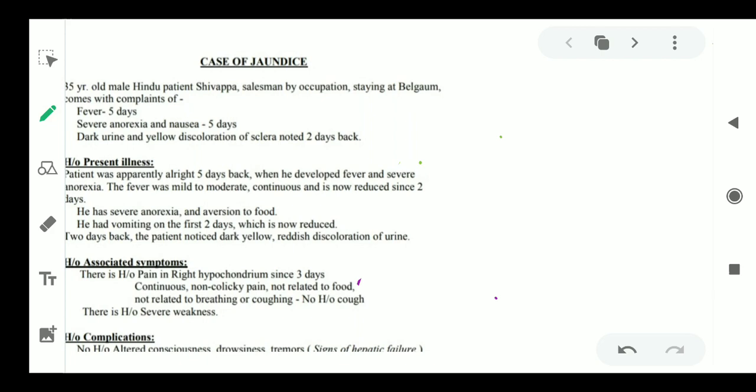And the major important sign of jaundice, yellow discoloration of sclera. So dark urine and yellow discoloration of sclera for 2 days.